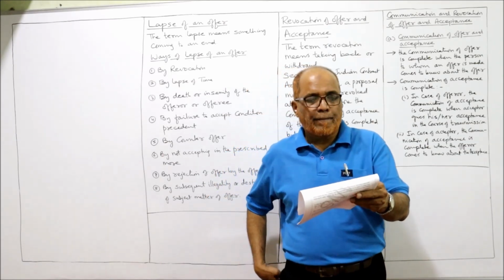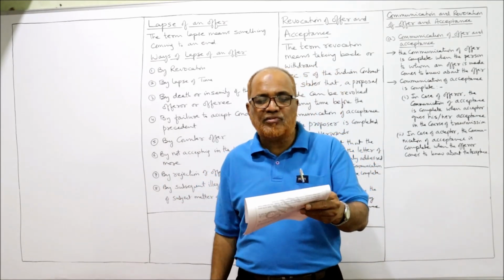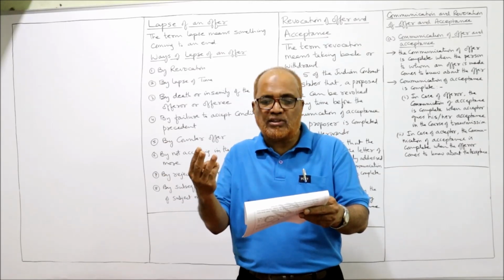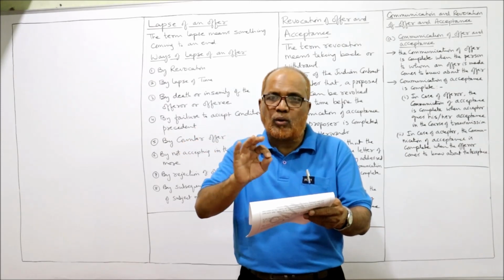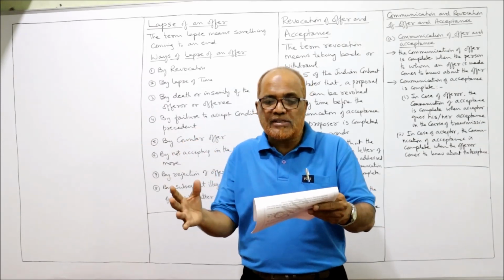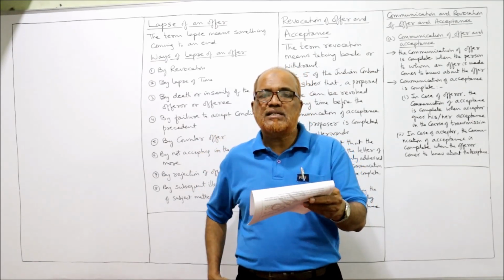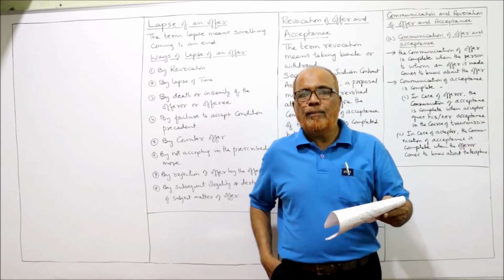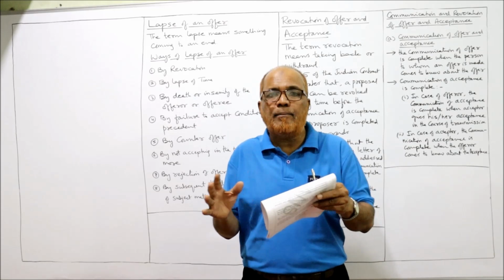Next, seventh point. A offered to take a house on lease for 3 years for rupees 2 lakh per annum, if the house was put through thorough repairs and the drawing rooms handsomely decorated according to present style. Is it a valid offer? No, it is not a valid offer. Because the offer should be certain, clear, unambiguous.